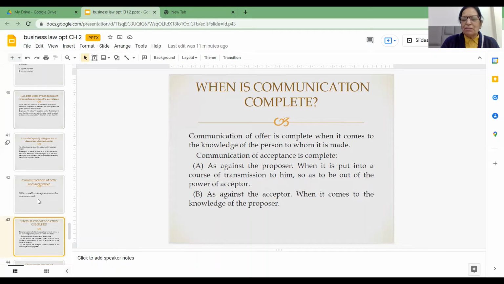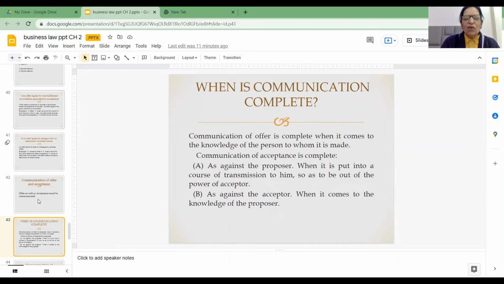Communication of acceptance is complete as against the offerer, as against A, when the letter is put into the course of transmission by B and it is not possible for B to withdraw the same. That is on 6th of July in the evening, because on 6th of July in the evening, he has posted the letter. And this letter reaches A, the offerer, on 7th of July in the evening. So communication of acceptance is complete as against the acceptor on 7th of July in the evening.